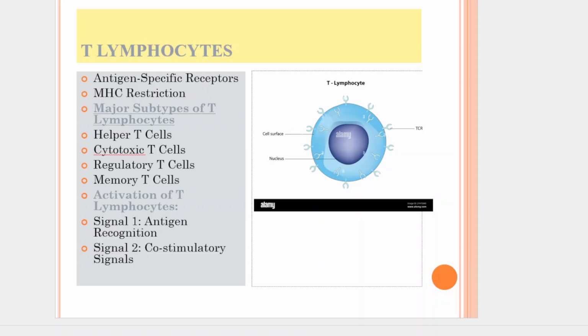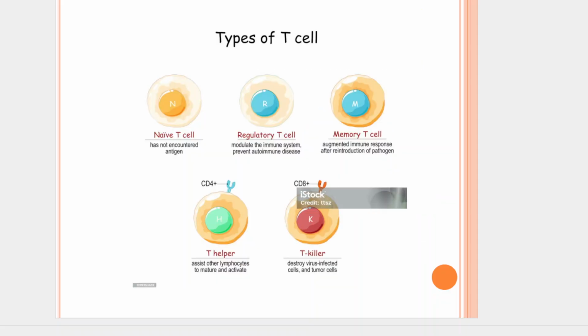T helper cells, or TH cells, do not directly kill infected cells. They play a crucial regulatory role by releasing cytokines that help activate and direct other immune cells, including B cells, cytotoxic T cells, and macrophages. T helper cells differentiate into various effector subsets like Th1, Th2, Th17, TFH, and so on, each producing a distinct set of cytokines and contributing to different types of immune response.